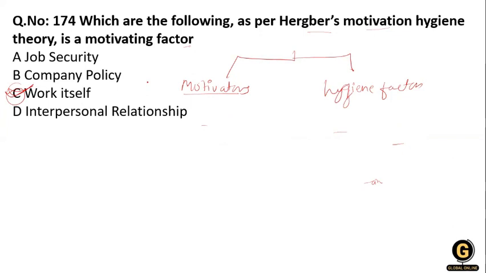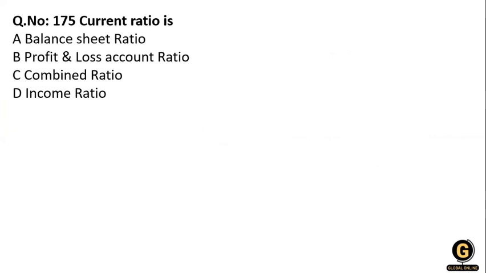The meaningful work and challenges create motivation, along with recognition of accomplishment, feeling of achievement, increasing responsibility, opportunity for growth, and the job itself.